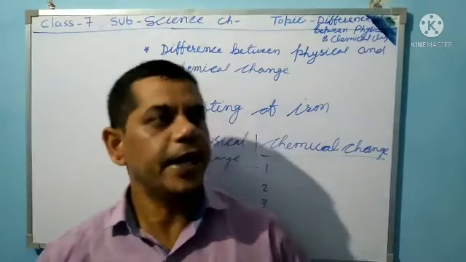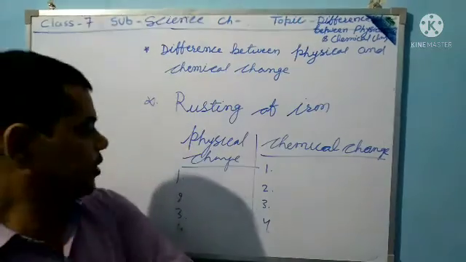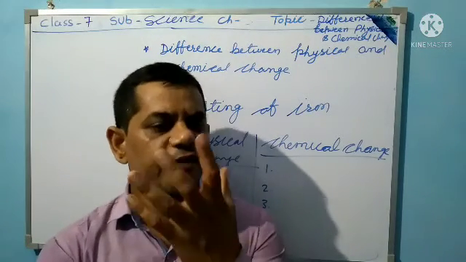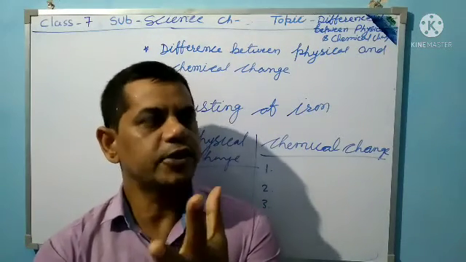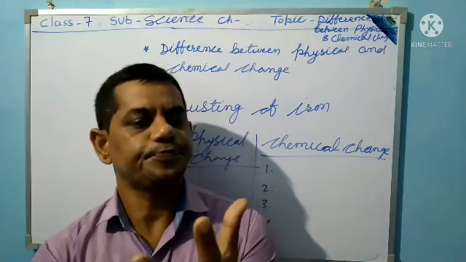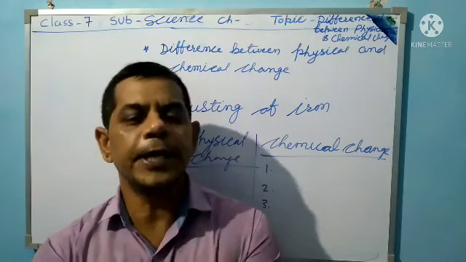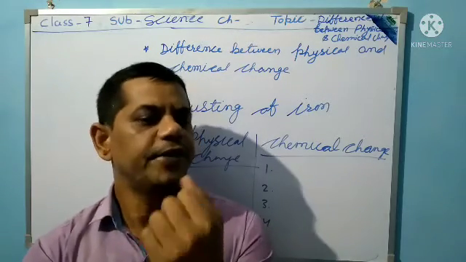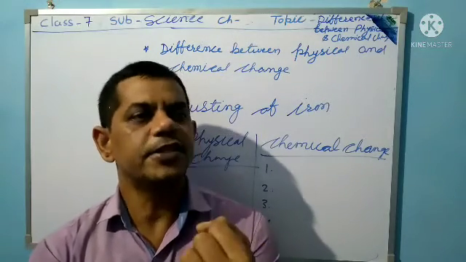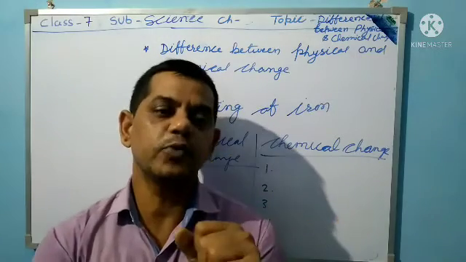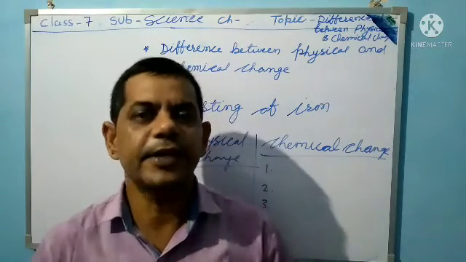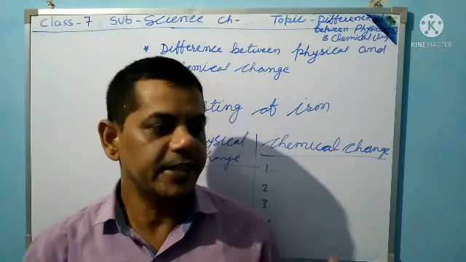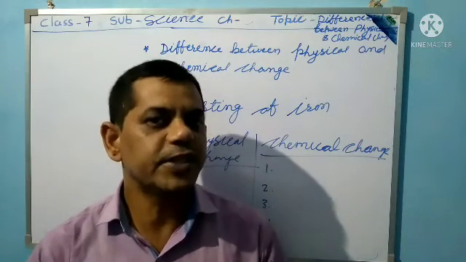First point: when a substance undergoes a physical change, its composition remains the same, only its molecules are rearranged. For example, sand and soil are mixed together, and then they can be separated again. The shape and size are different, but that is a physical change.